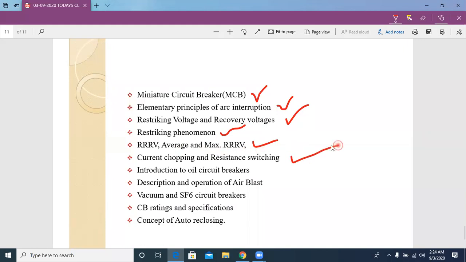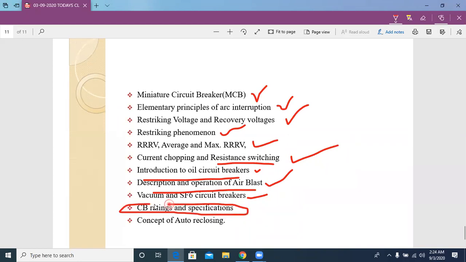We also discussed current chopping, what current chopping is, why it happens in some circuit breakers, and how we eliminate it. Already we discussed resistance switching and types of circuit breakers: oil circuit breakers, air blast, SF6 circuit breakers, and vacuum circuit breakers. And now in this class we saw the circuit breaker ratings and specifications.